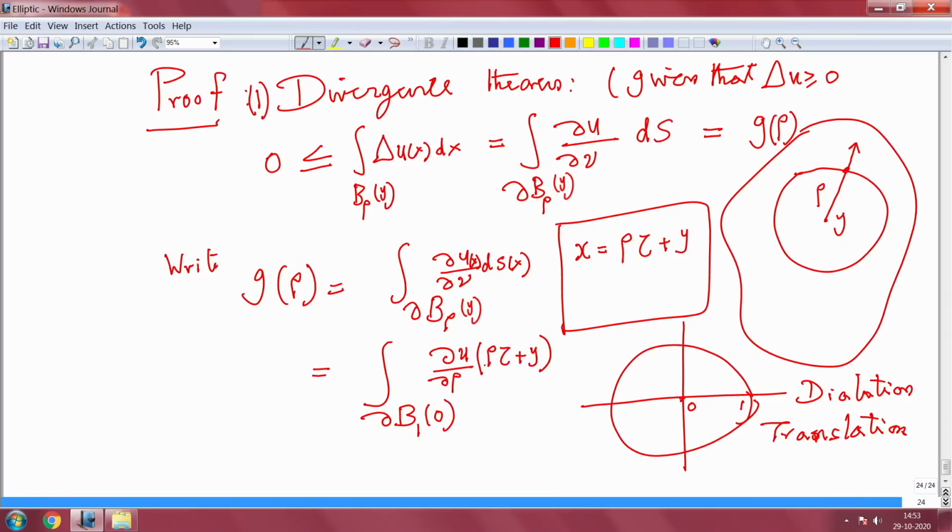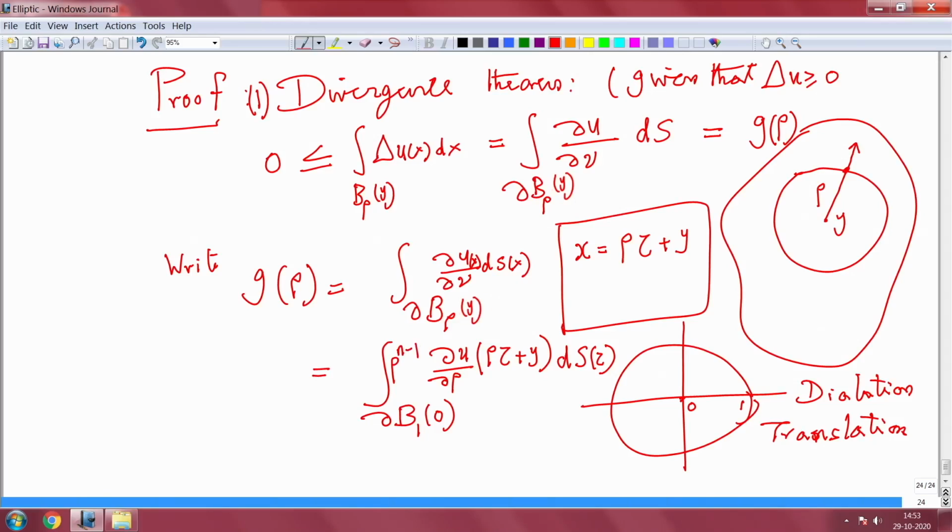Keep it in mind, rho and y are fixed, only tau is now varying. So the integration is with respect to ds of tau. Okay. So once this is there, now the surface you are integrating is independent of rho, so you can take it outside, and then there will be a rho power n minus 1 here, because you are making a small rho.